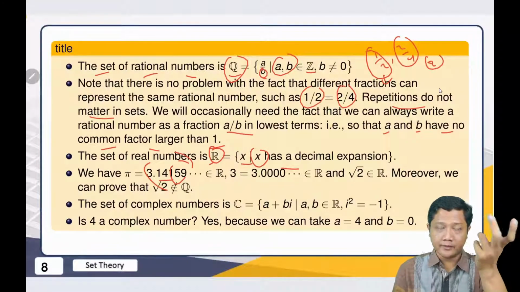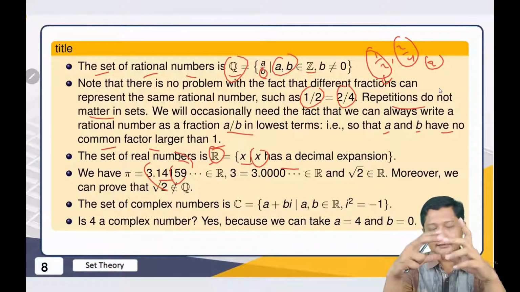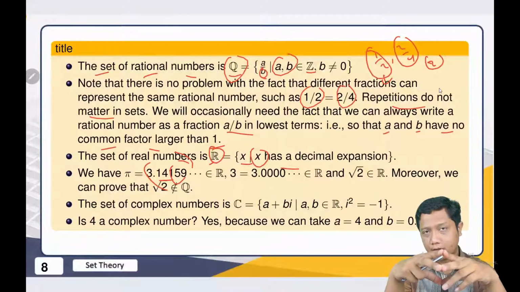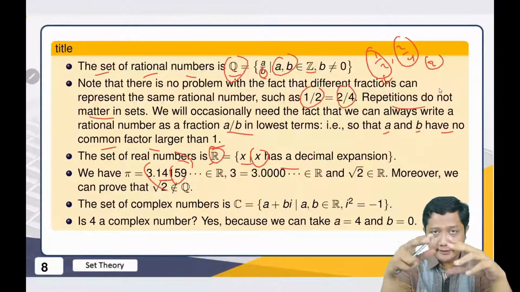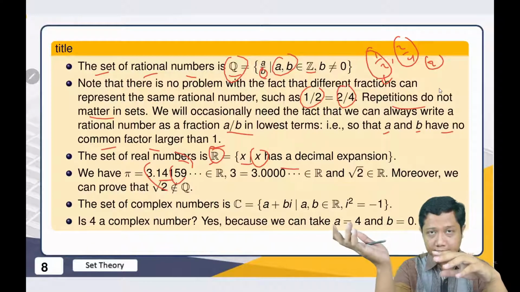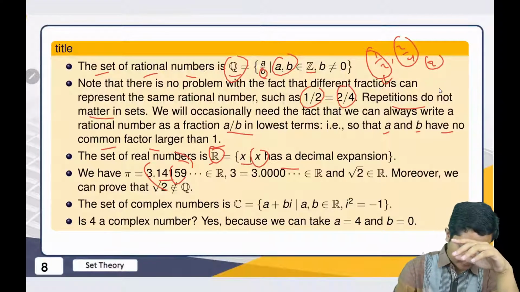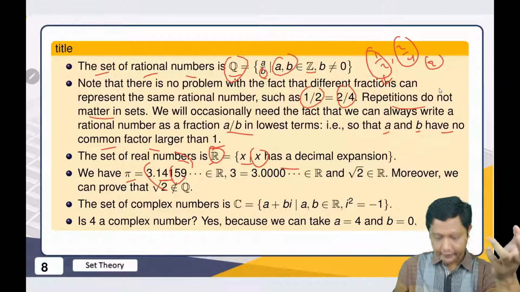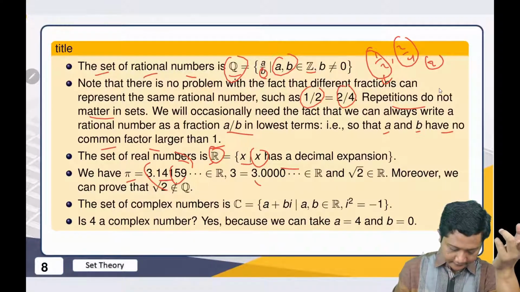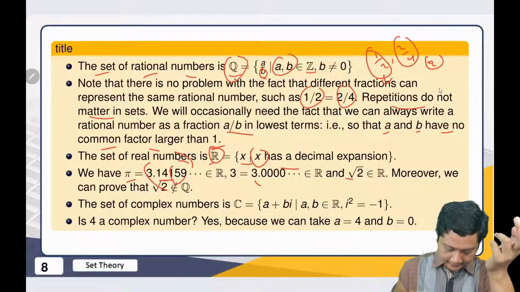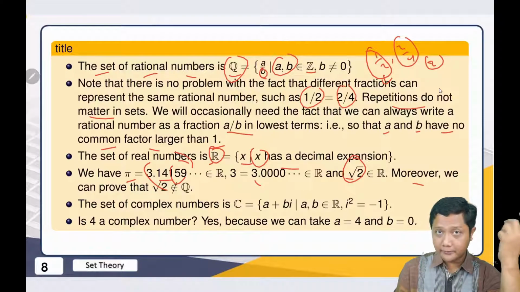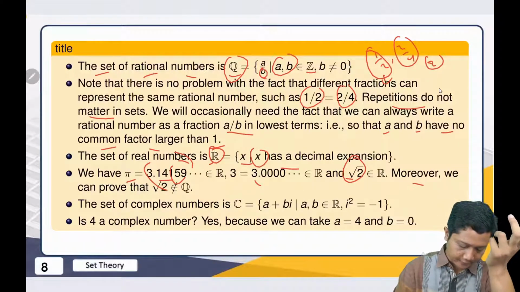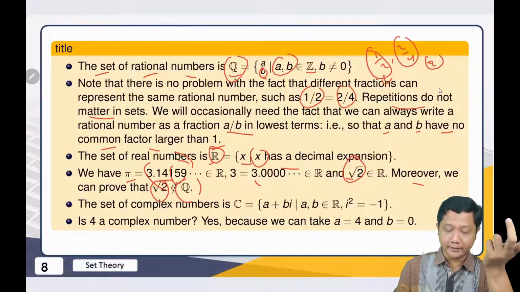That's why when we are in elementary school or maybe junior high school, usually you only write pi as 3.14, but actually it's not. It is not a rational number. Then, another thing. Moreover, square root of 2 is a real number, but we can also prove that it is not a rational number.